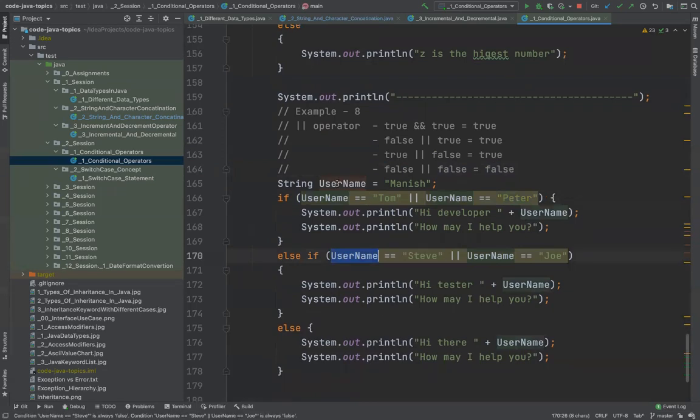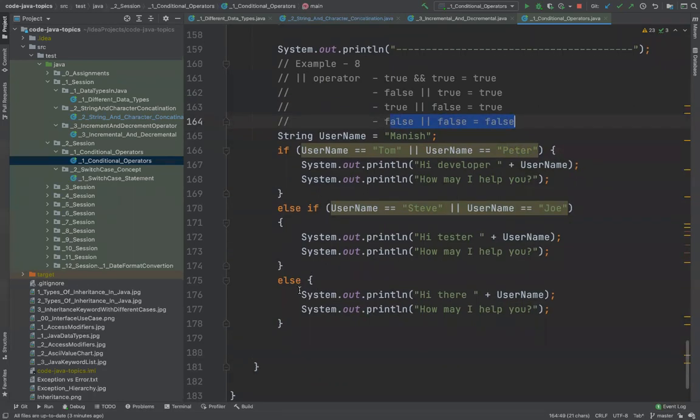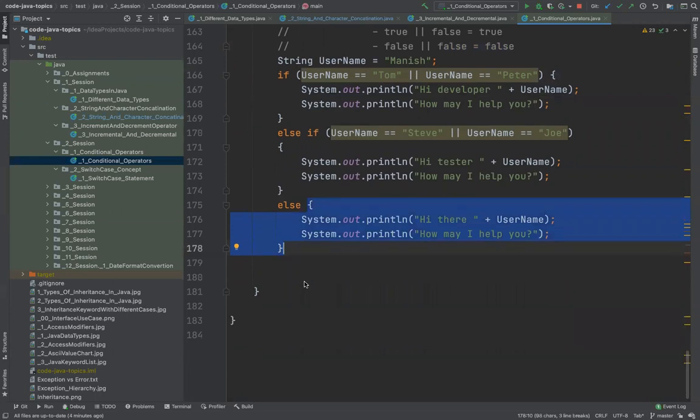Same goes here. Username is Manish. Is Manish equal to Steve? False. Manish equal to Joey? It's again false. But the idea is if this is false and this is also false, the whole expression is also false if it is an OR operator, right? So eventually it will go and print the else part, because there is no condition in the else part. If the if condition and else if condition don't work and give you false, then the else will always be there for printing or for whatever logic you want to apply there.